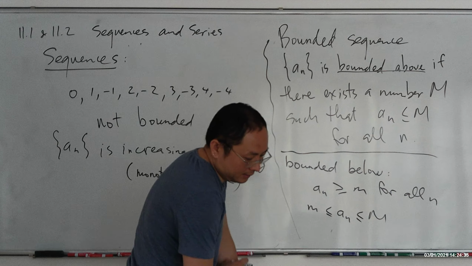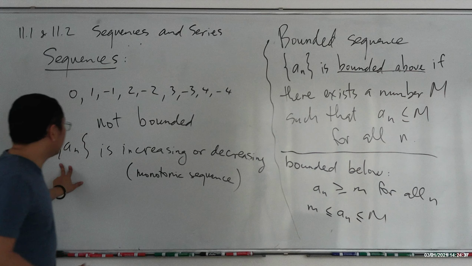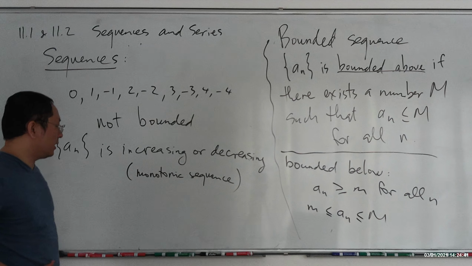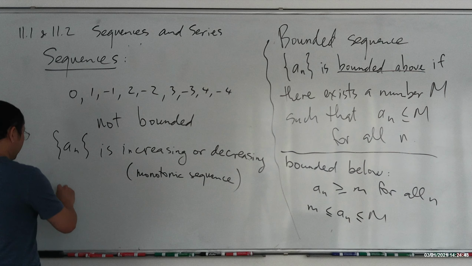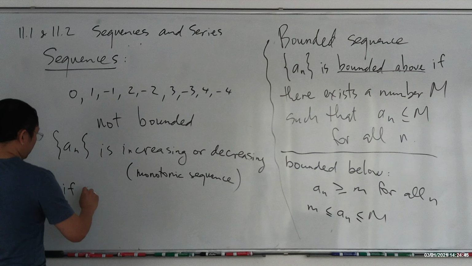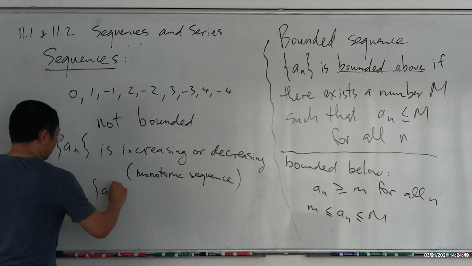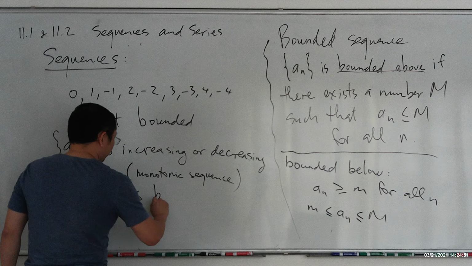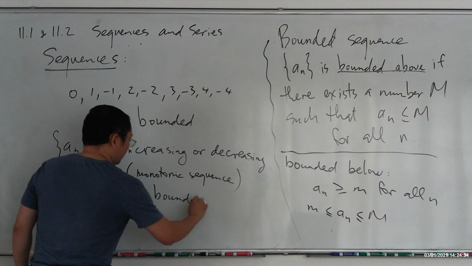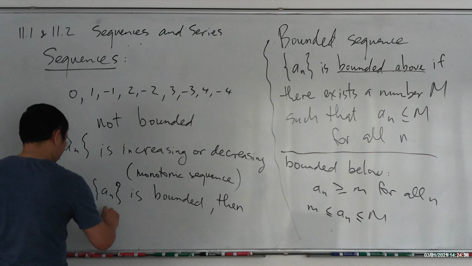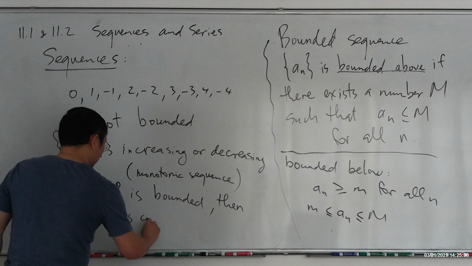So the sequence is always increasing or decreasing, that's a monotonic sequence. And if a_n is bounded, then it is convergent.